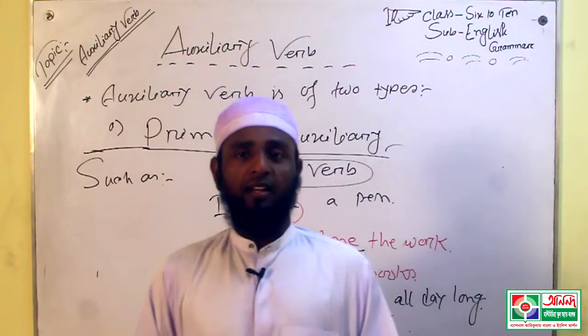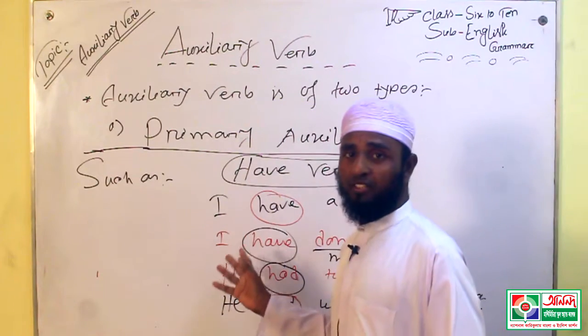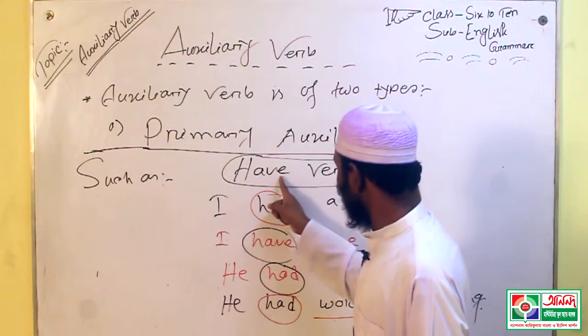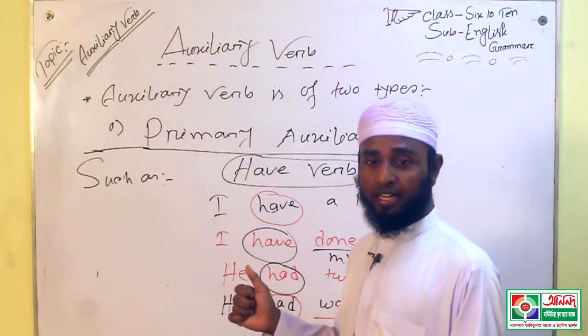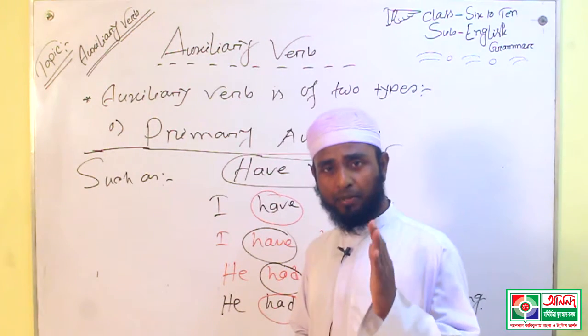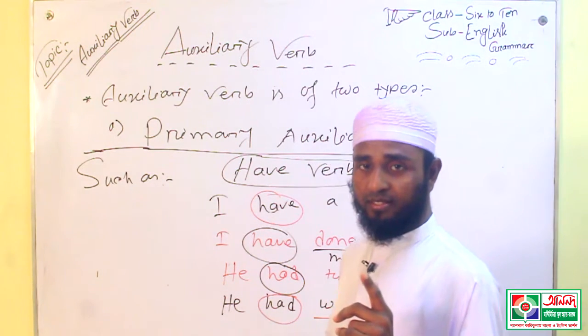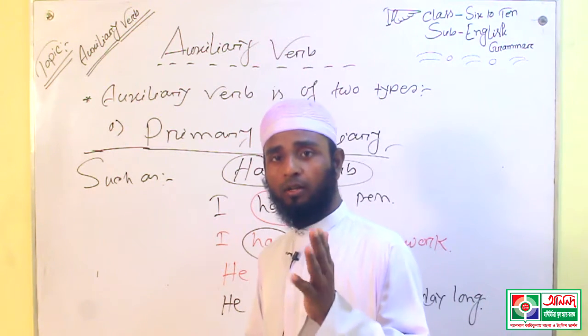My dear learners, I hope it will be clear after watching this video. Have, had, has, do, did, does, and be verbs can be used in two ways: as a principal verb, that means main verb, or as an auxiliary verb.